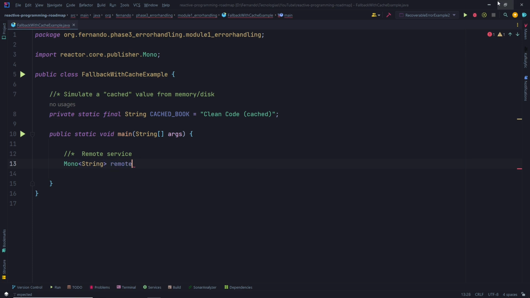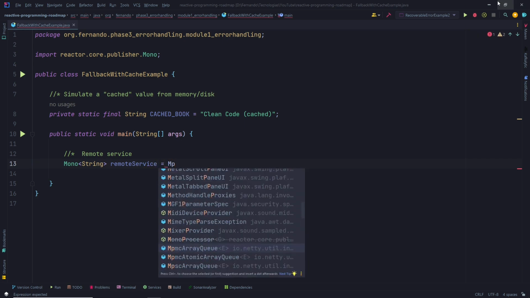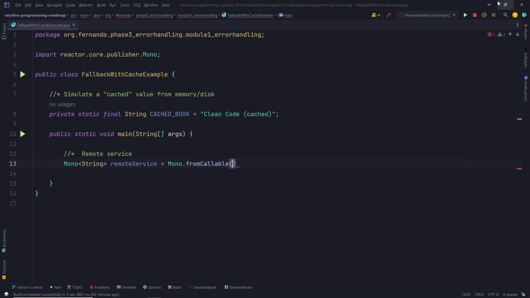Let's call this remoteService. Mono.fromCallable. Great. Let me print something here: calling remote service, so we have a bit of an idea what we are doing. After that, let's simulate a network delay.